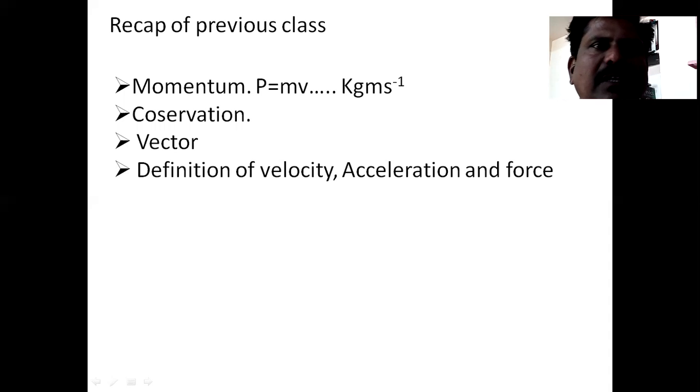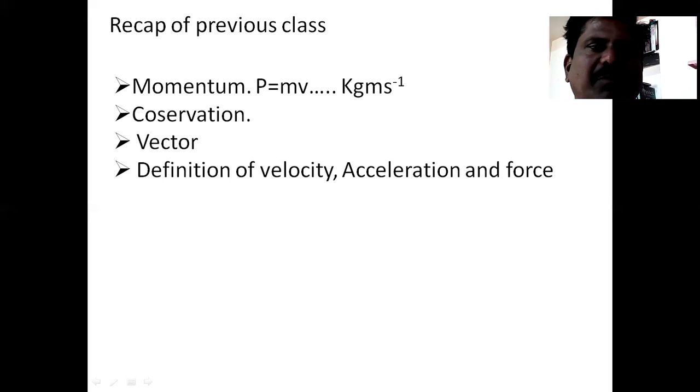Next, what is the meaning of conservation? Conservation means some physical quantity remains constant. And a vector, you know, is a physical quantity having both magnitude and direction. Next, you know the terms velocity, acceleration and force. Velocity is nothing but the rate of change of displacement with respect to time.